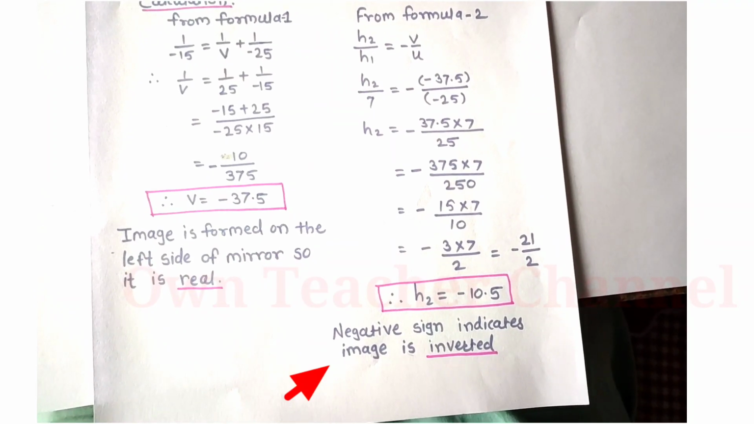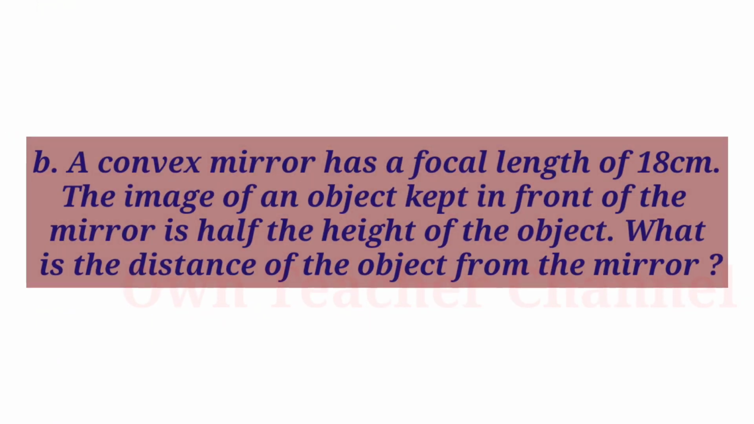B. A convex mirror has a focal length of 18 cm. The image of an object kept in front of the mirror is half the height of the object. What is the distance of the object from the mirror?